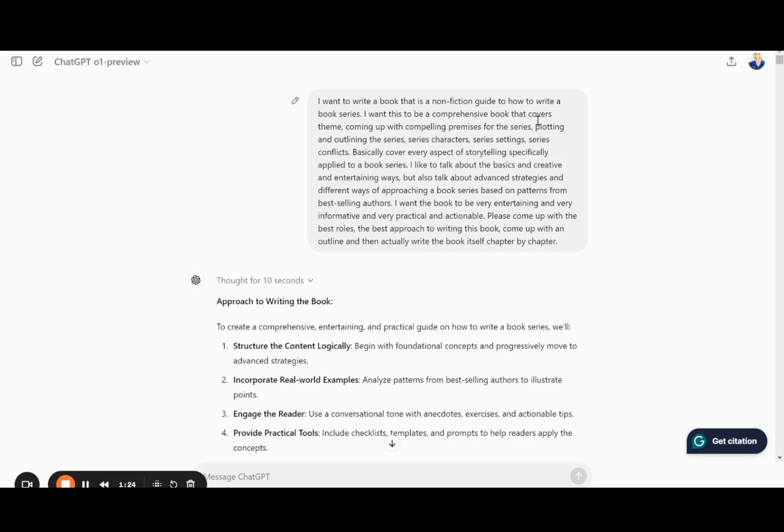I want this to be a comprehensive book that covers theme, coming up with a premise for the series, plotting and outlining, characters, settings, series conflicts, basically every aspect of storytelling specifically applied to a book series. I want to cover the basics, but also advanced strategies. And I want it all to be based on patterns from best-selling authors. I want the book to be very entertaining, very informative, very practical, very actionable, basically the kind of books that I like to read myself. Please come up with the best roles to write this book, also the best approach to writing it, come up with an outline, and then actually write the book itself chapter by chapter.